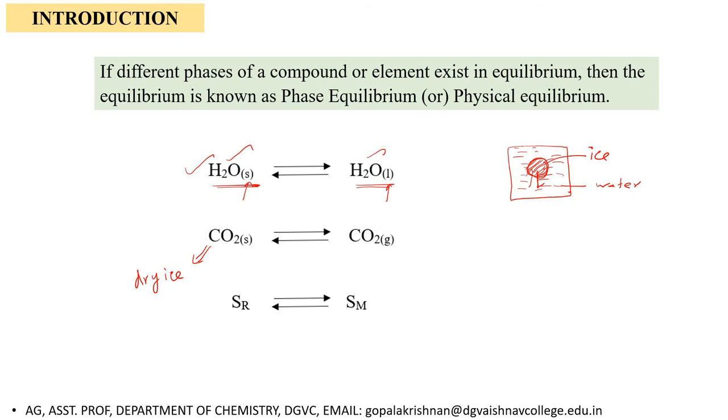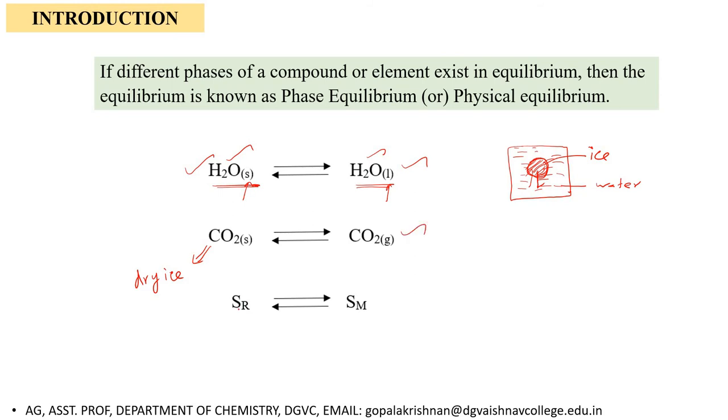If it is in a closed container, at a particular temperature and a particular pressure, these two phases will come into equilibrium. We call that a phase equilibrium. So vaporization, melting, and sublimation can all exist in equilibrium.